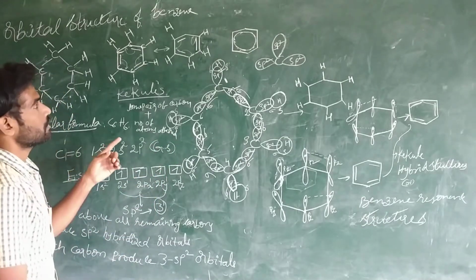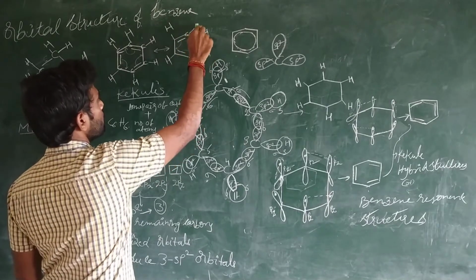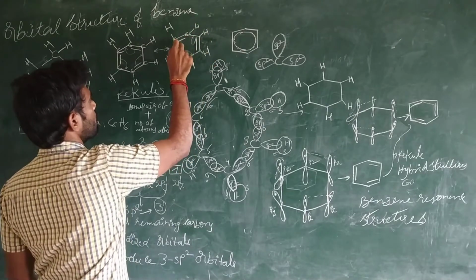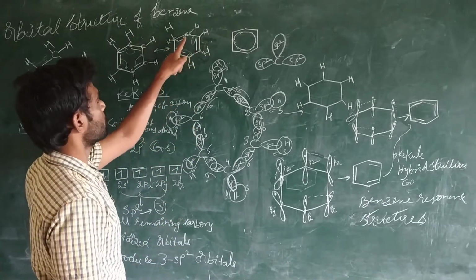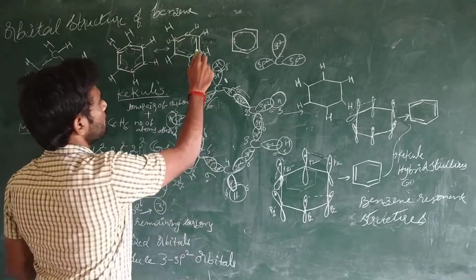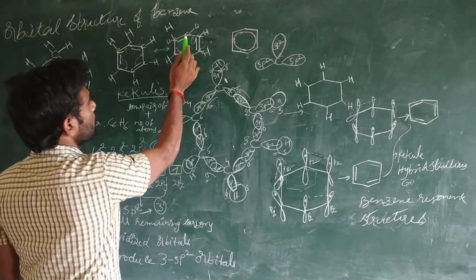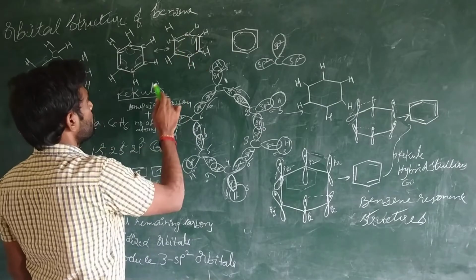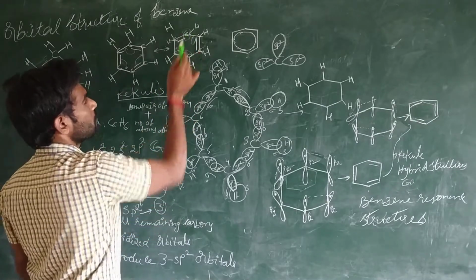In this case, for example, see this one is benzene. In benzene, every carbon atom has one hydrogen atom: 6 carbons and 6 hydrogen atoms. Now, how many lone pairs of electrons are on this carbon? There is no lone pair of electrons on the carbon atom.